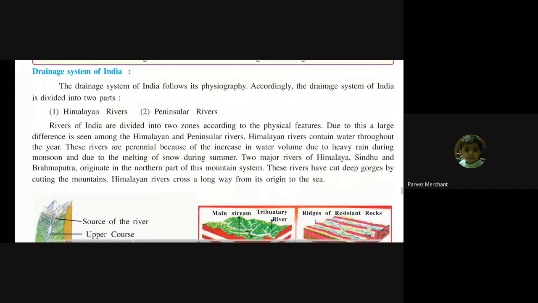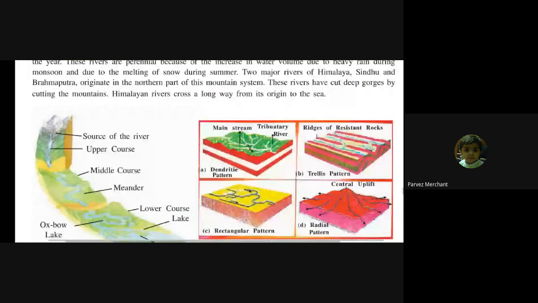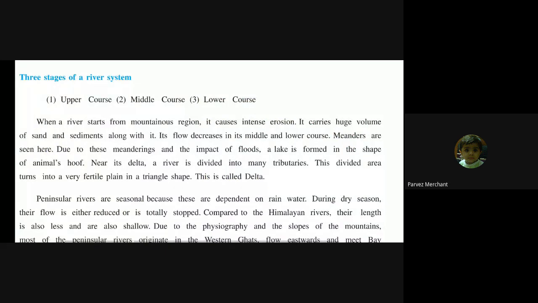Second thing, Himalayan rivers are three rivers which originate from the northern part, that is Sindhu, Ganga and Brahmaputra. Those major rivers start from the northern part. Himalayan rivers' flow is very fast because the snow is melting faster. Got it? That is the difference between Himalayan and peninsular. Next, Ganga river starts from which direction? Northern part only.